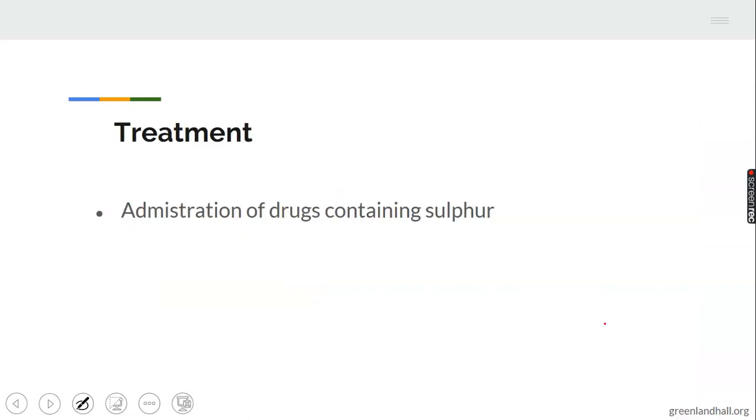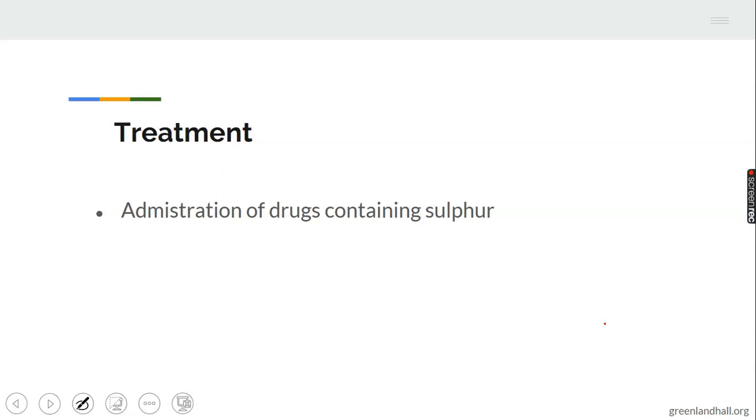Then we have treatment. How would you treat these animals affected by aspergillosis? One is administration of drugs containing sulfur. There are some drugs that contain sulfur. These animals are given this drug that contains sulfur. The farmer should always endeavor to take the animals to a veterinary officer, a veterinary doctor, and the doctor will identify the kind of sickness.